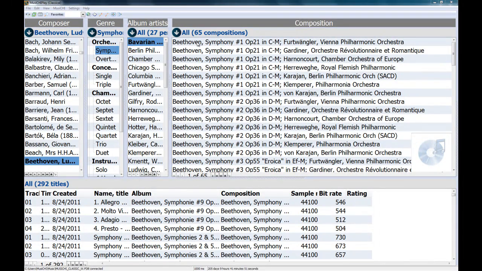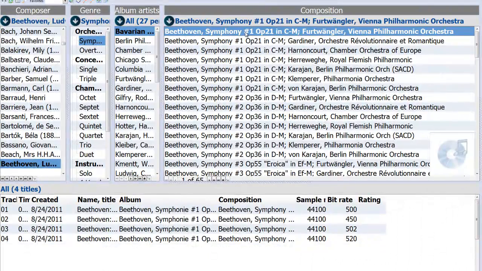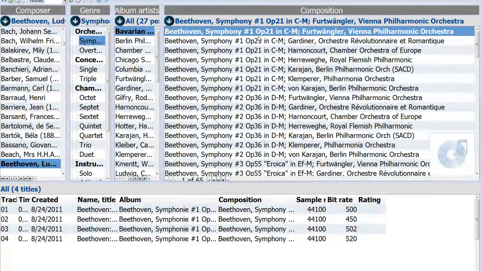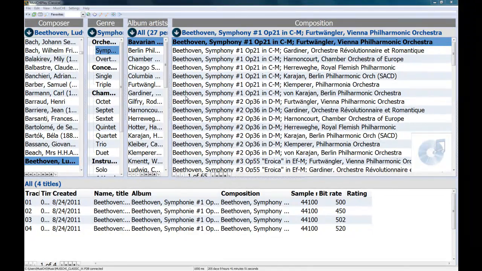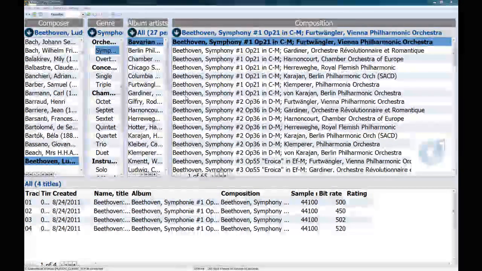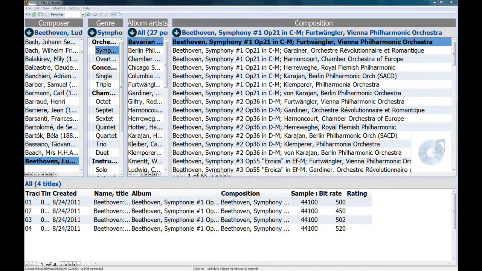For example, here I have the list of Beethoven symphonies, and you can use the first one as a reference, and if you keep adding, you can use the composition copy feature, so you can be sure they will all be written the same way and therefore sorted properly. So we gave a quick tour of the possibilities to exchange data within the MusiCHI Suite. This gives you consistency across your library and it speeds up data entry.